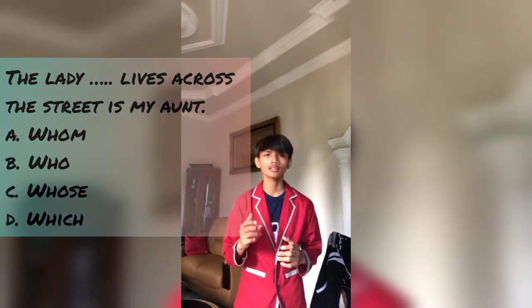The answer choices are A. Whom, B. Who, C. Whose, D. Which. The best answer is B. Who. Why who?